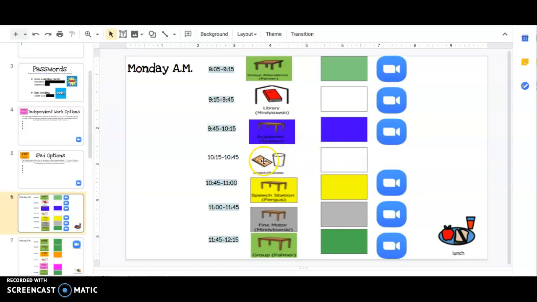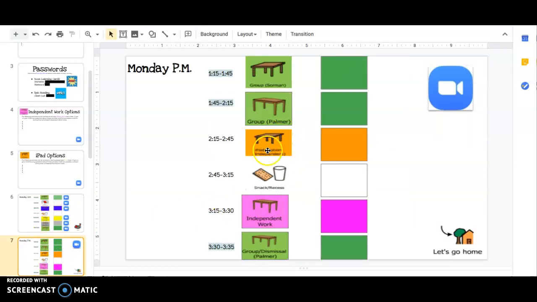There might be some snack time scheduled for your child. That's a great break for them, as well as time for them to get outside and get some recess. They will have specials such as library, music, and art. They will have academic time with myself. We have a speech station, a fine motor station, and we have a few different groups throughout the day, such as calendar, following directions, and reading lessons.